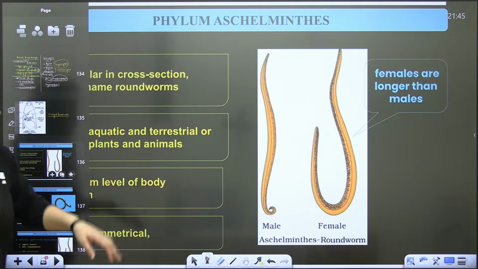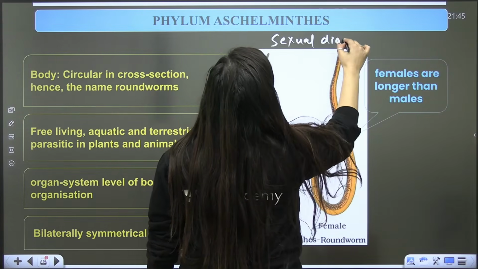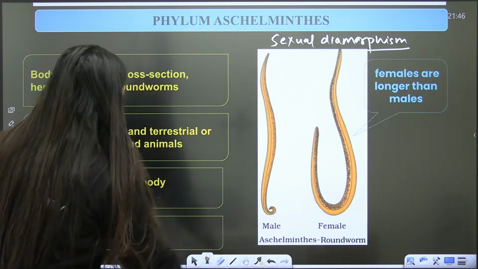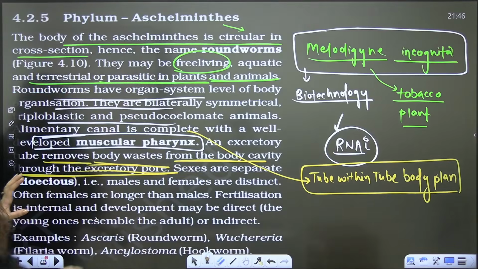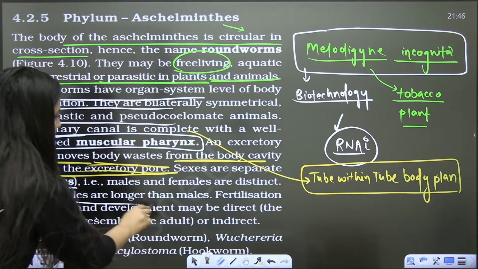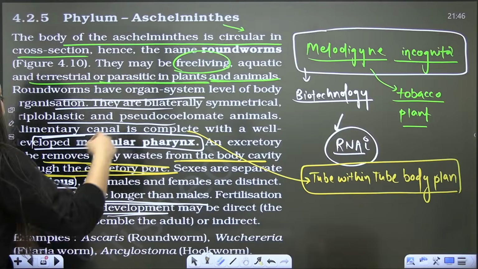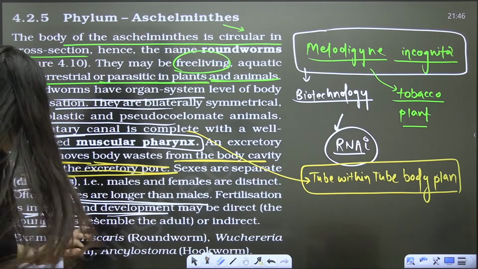See, I already told you that here we will see sexual dimorphism. We will see the male is shorter than the female, right? The body of the male will be curved here. That's what you need to know. So sexes are separate, they are dioecious. Males and females are distinct. Often females are longer than males. Fertilization is internal and development may be direct or indirect.